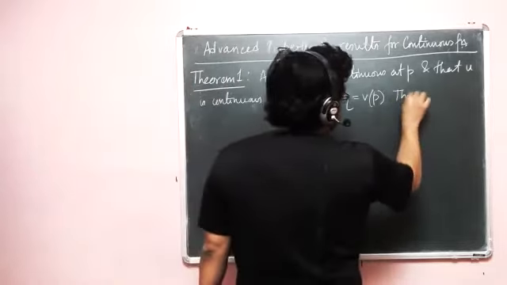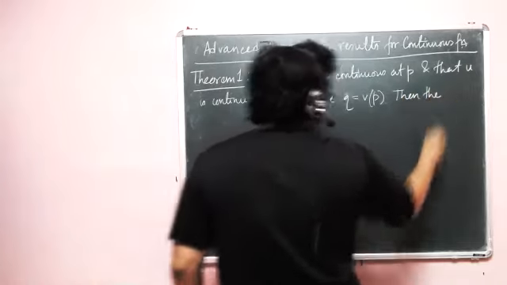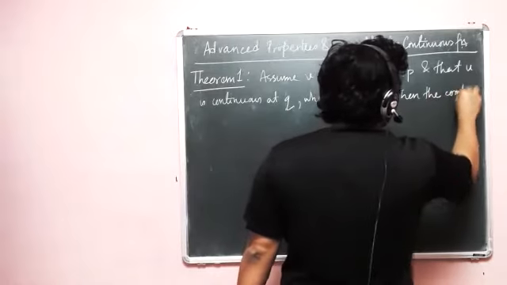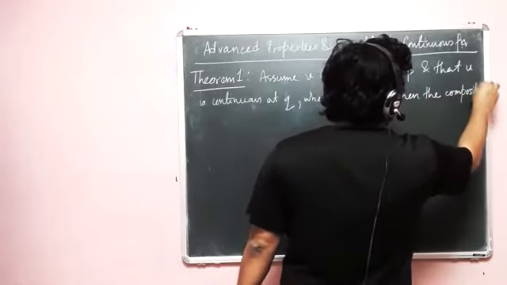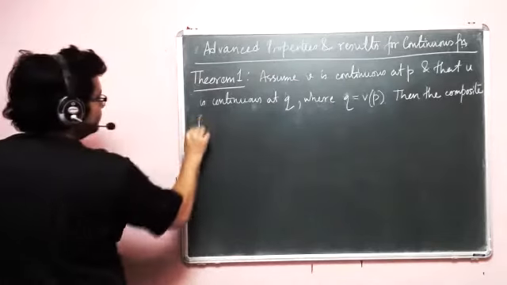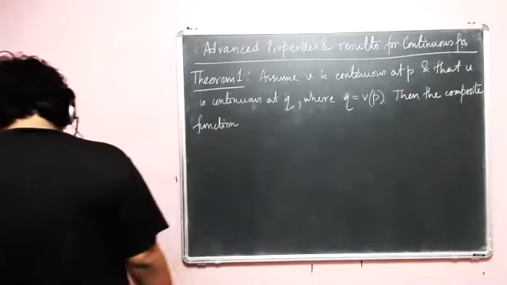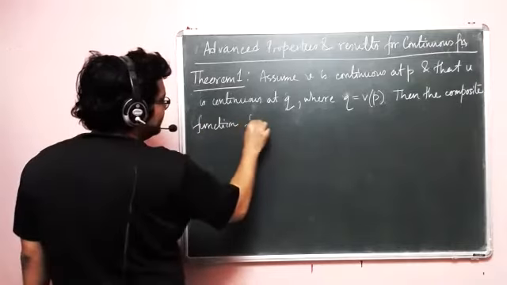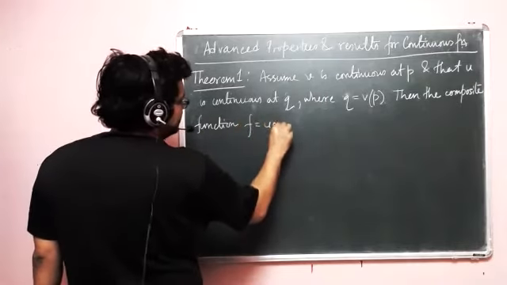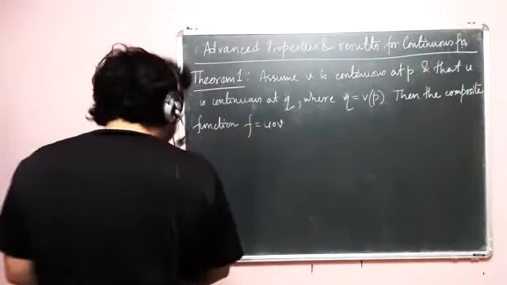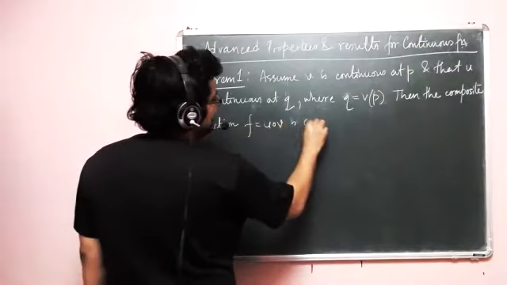Then the composite function f equal to u compose v is continuous at p. This is how we did it, compose.